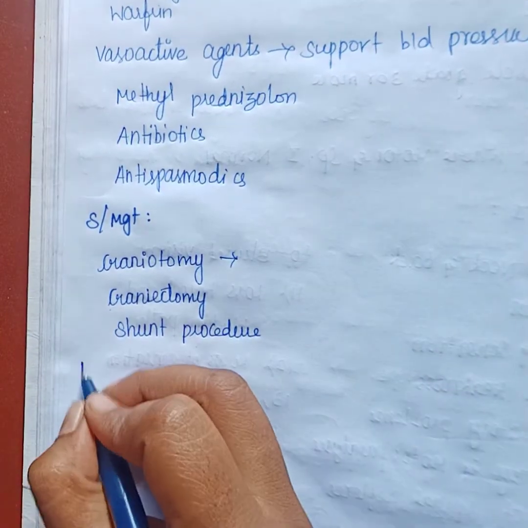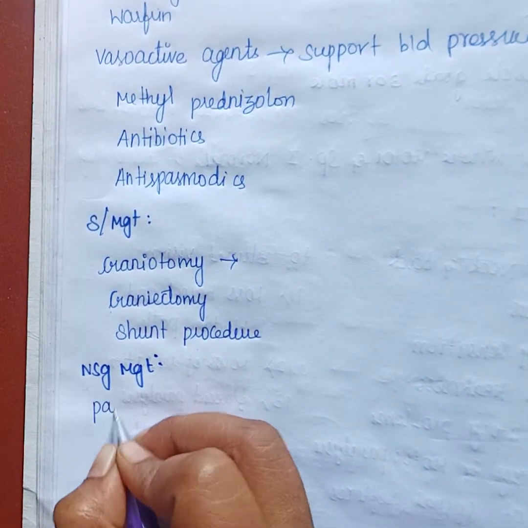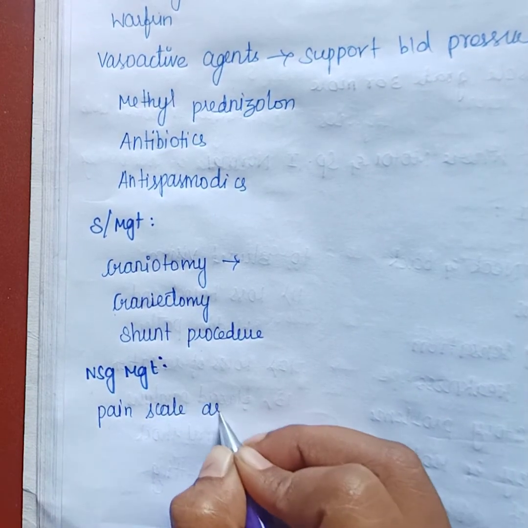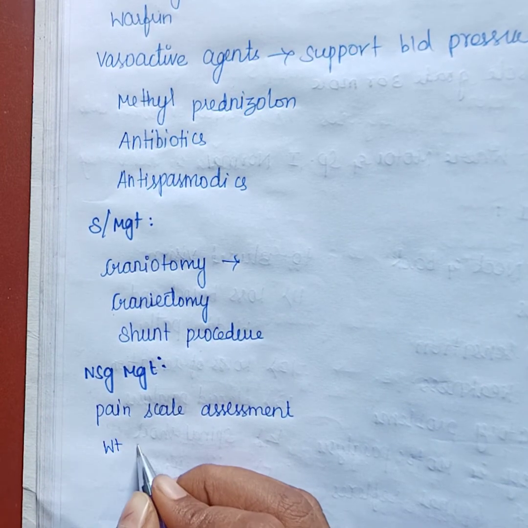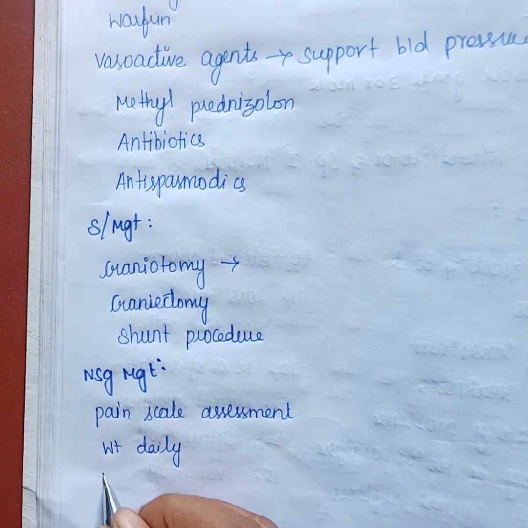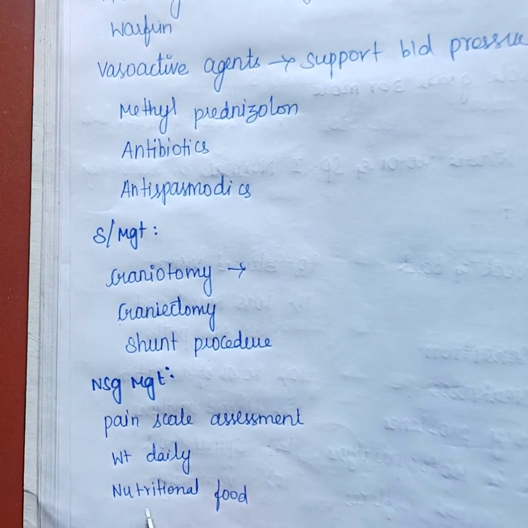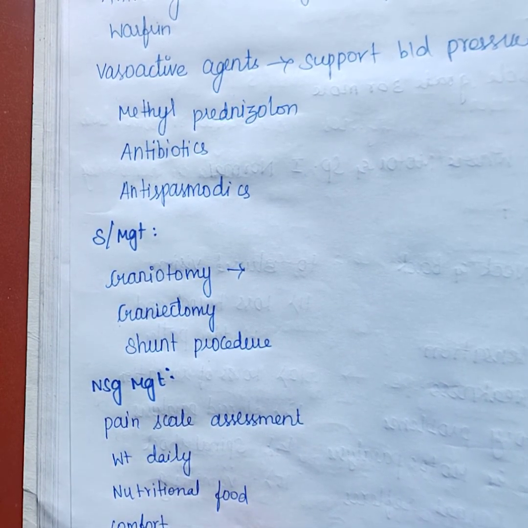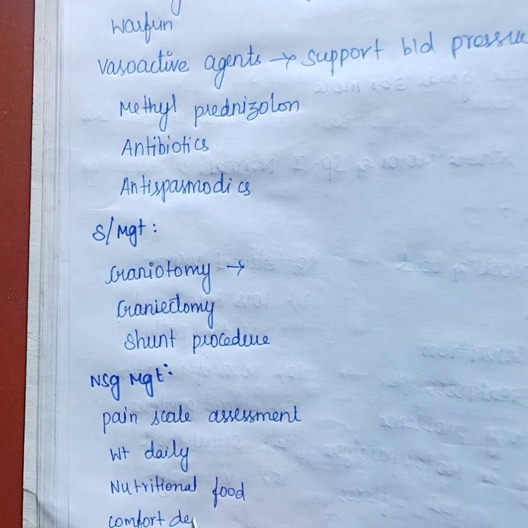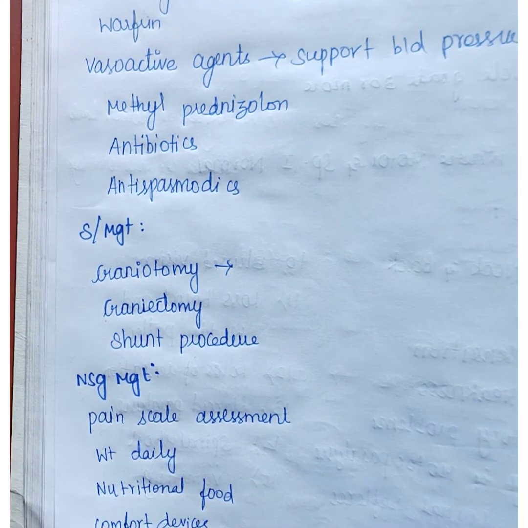Next one is nursing management. In nursing management, pain scale assessment should be done, and we should monitor the weight daily, and nutritional food will be given. Comfort devices should be given if the patient is immobilized, like walkers and wheelchairs. Also prevent bed sores. So this is all about spinal cord injury. Thank you.